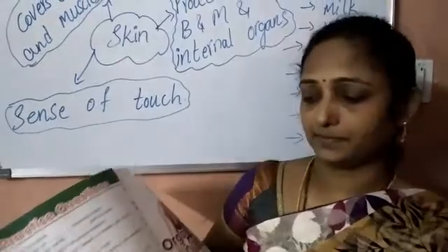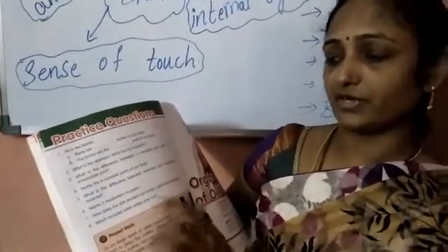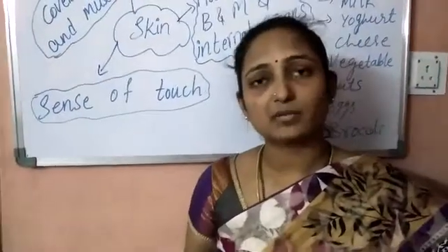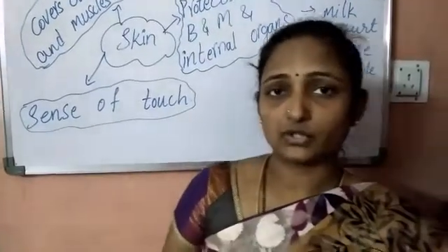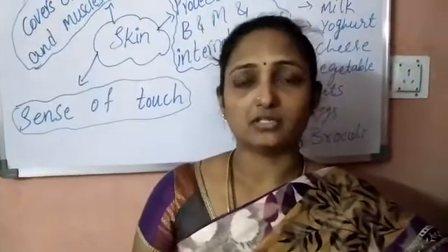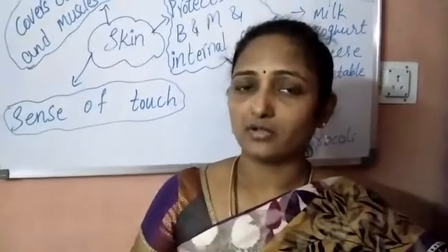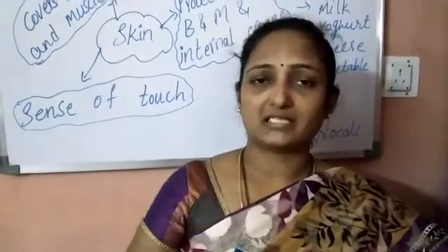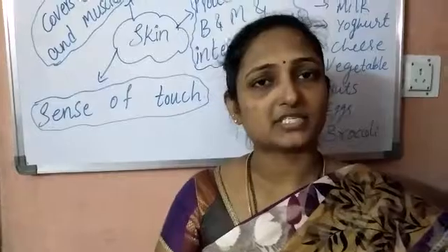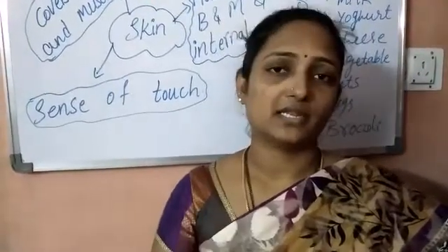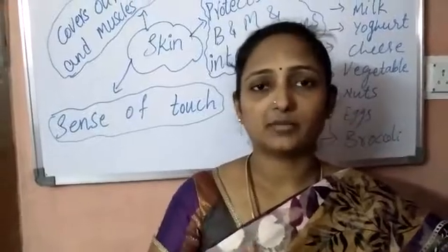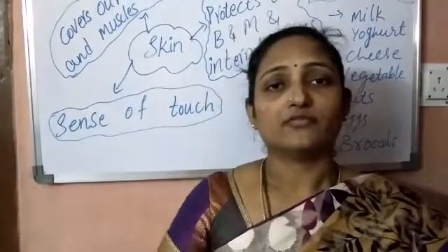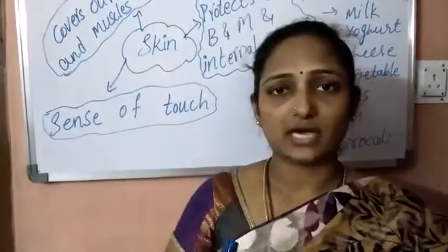Which muscles work when you run? We have learned about muscles. Which muscles will work when we run? They are under our control. When we want to, we can run. So the muscles which are under our control are voluntary muscles. You are going to write: voluntary muscles will help when we are running, because when we want to stop, we will stop. So voluntary muscles are under our control and do not move by their own. You are going to write this.